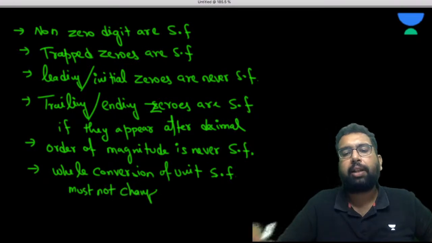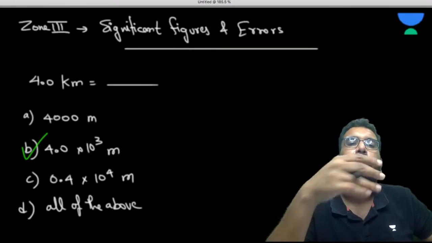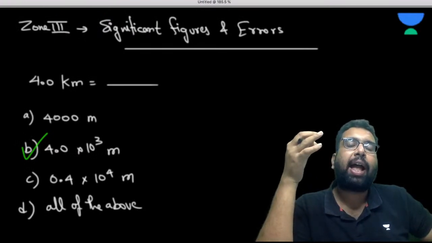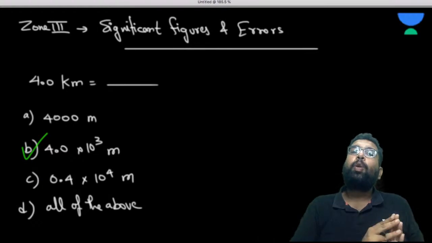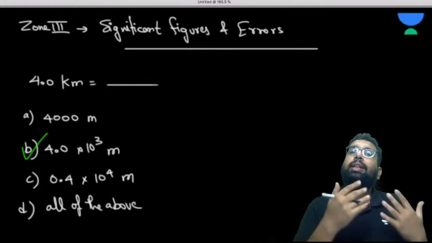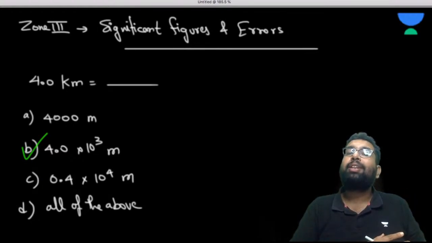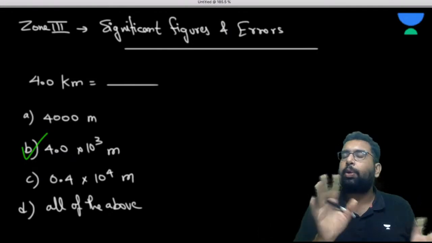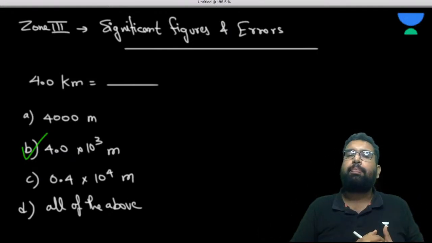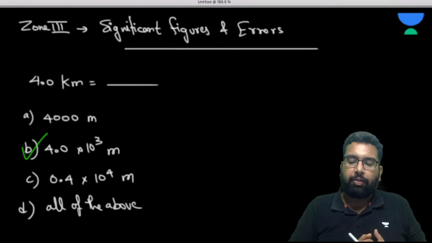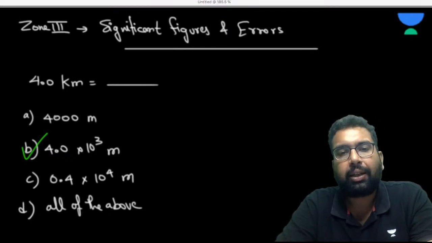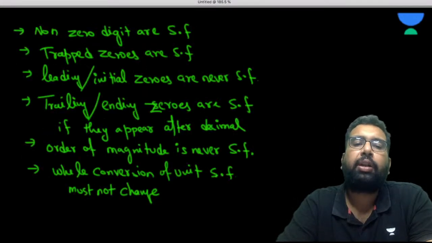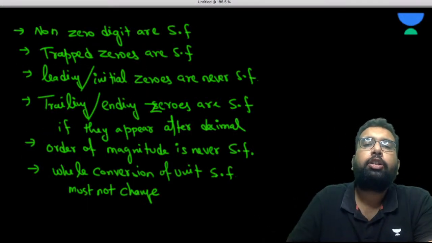Like in this question, 4.0 kilometers. I have given the right answer as 4.0 times 10 to the power 3. So 4.0 kilometer, why is it not exactly equal to 4,000 meters? Because the significant figures are different. I'm going to tell you now; we are going to see some examples. Whenever you are converting units, you have to be careful that the number of significant figures must not change.